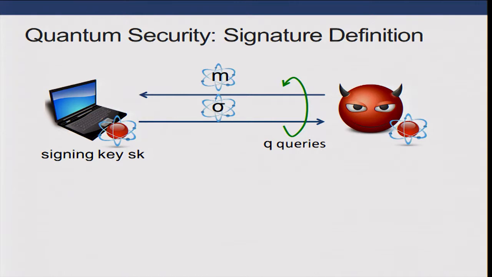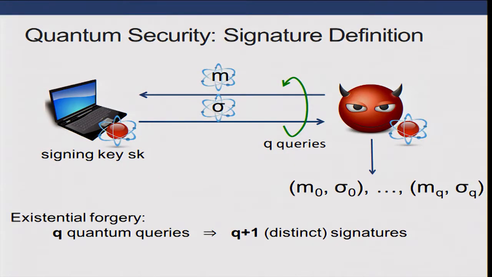All right, now I need to actually briefly be a little more careful in defining security. So the problem is that in the classical setting, the adversary's goal is to construct a signature on a new message. But in our setting, the adversary gets to see signatures on a superposition of every message. So in a sense, no messages are new.